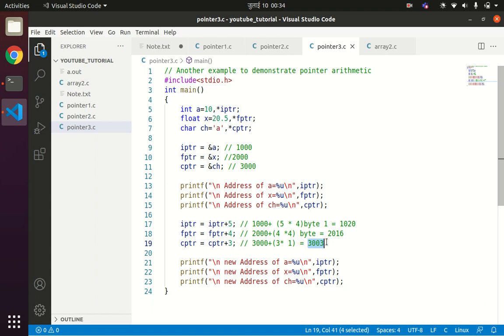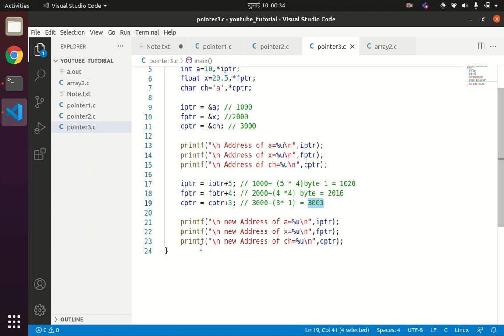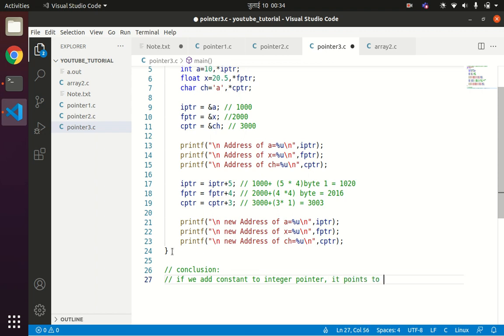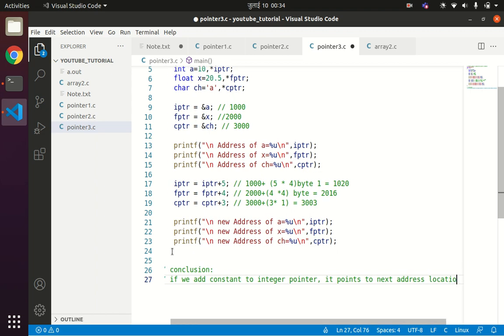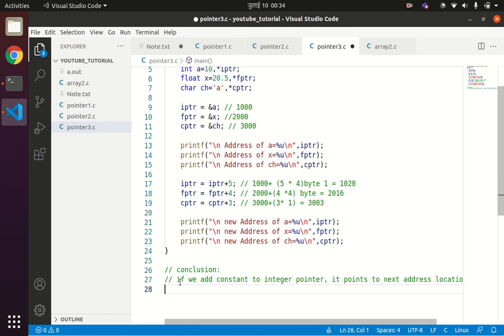So we can conclude from this example program that if we add a constant to an integer pointer, it points to the next address location. This is the thing that you need to keep in mind while performing pointer arithmetic.